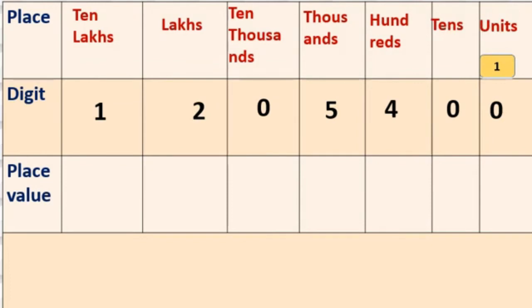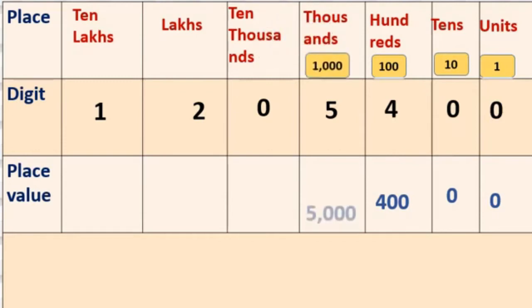In the units place, always we multiply by 1. But here it is 0 because 0 into 1 is 0. In tens place, we multiply by 10. Here also it is 0. In hundreds place, multiplied by 100, so 100 into 4 is 400.